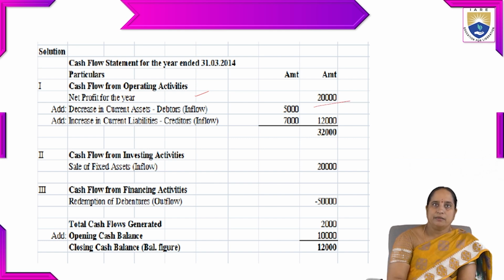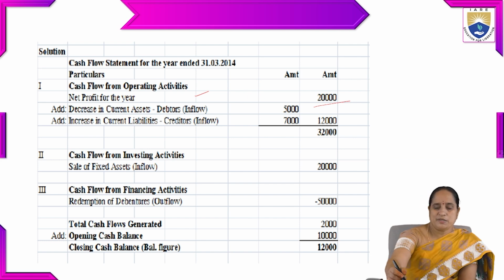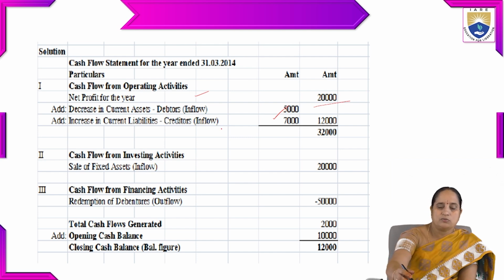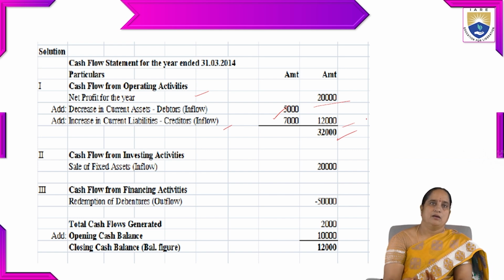For that, we have to add decrease in current assets. Debtors is given. Decrease in debtors means inflow; this is the source from where the company can generate cash. That amount given in the problem is 5,000. And we have to add increase in current liabilities. Current liabilities are treated as creditors. Again, this is also an inflow. So 5,000 plus 7,000 is 12,000. 20 plus 12 is 32,000.